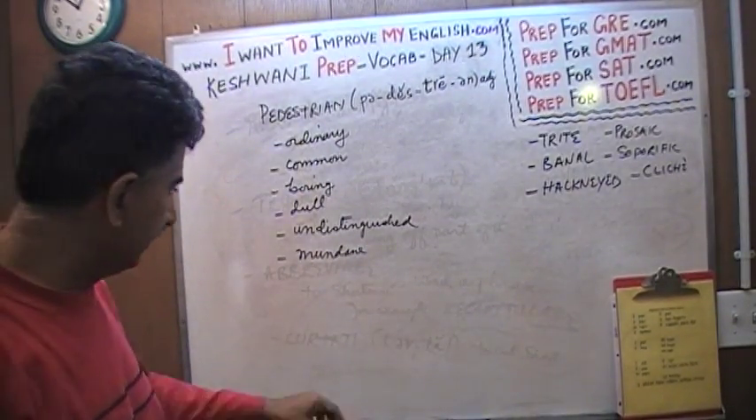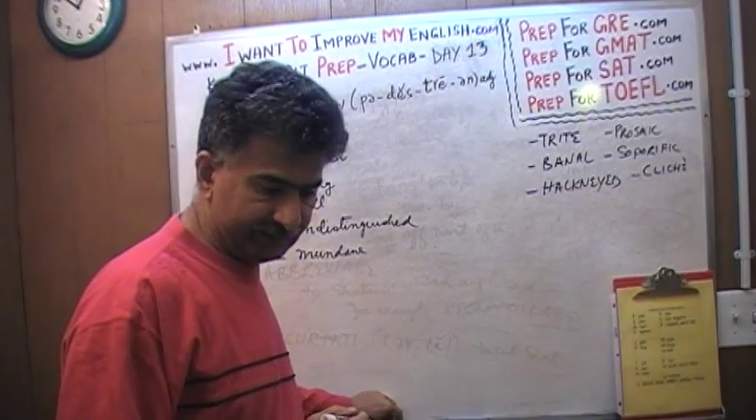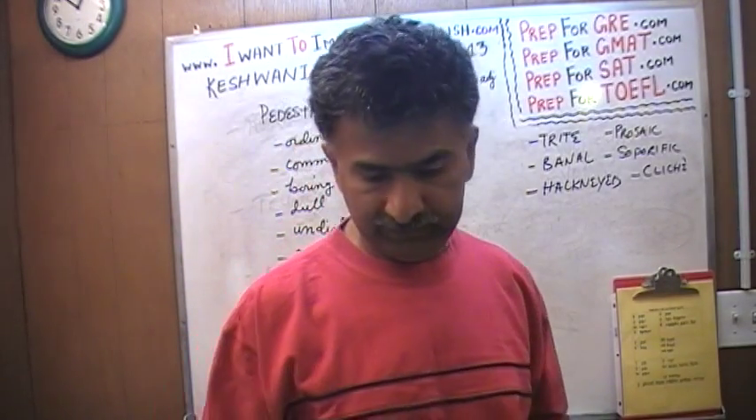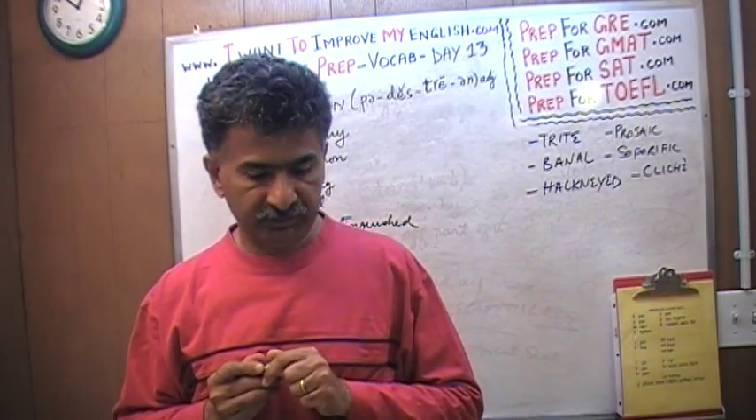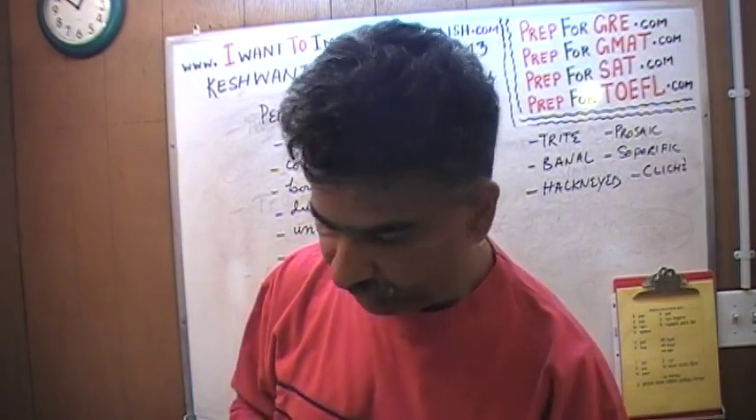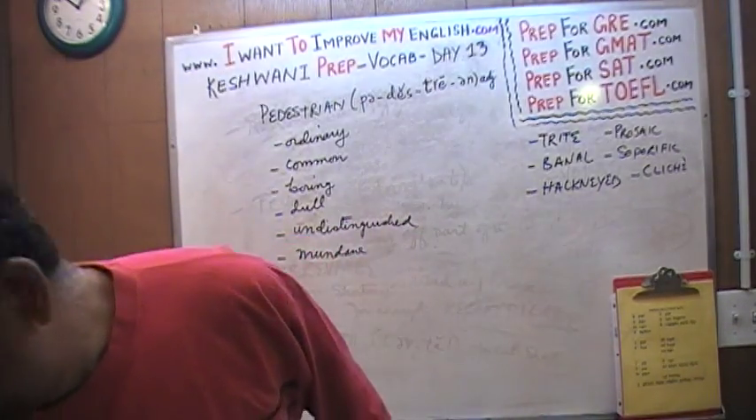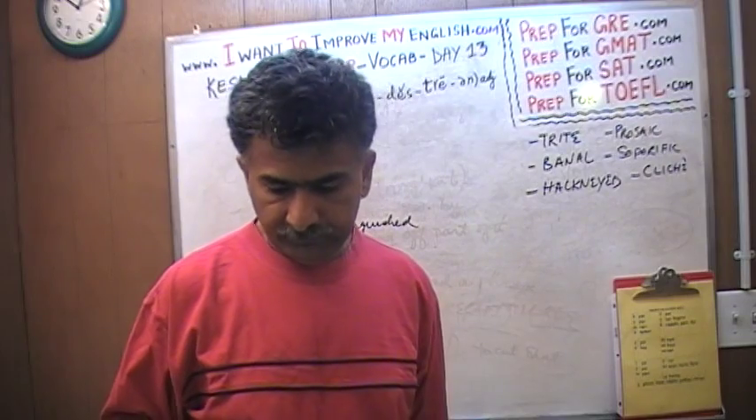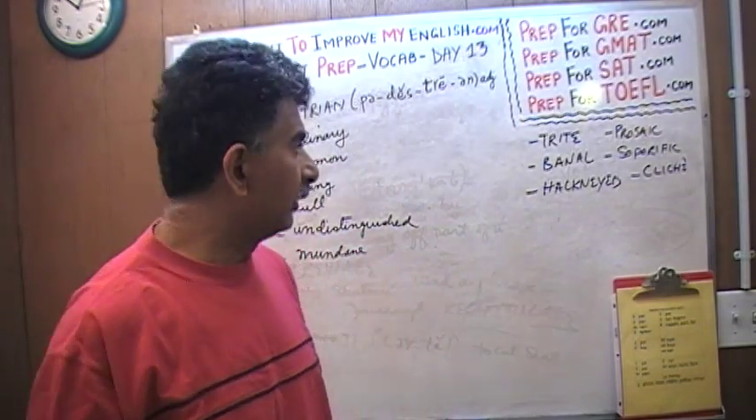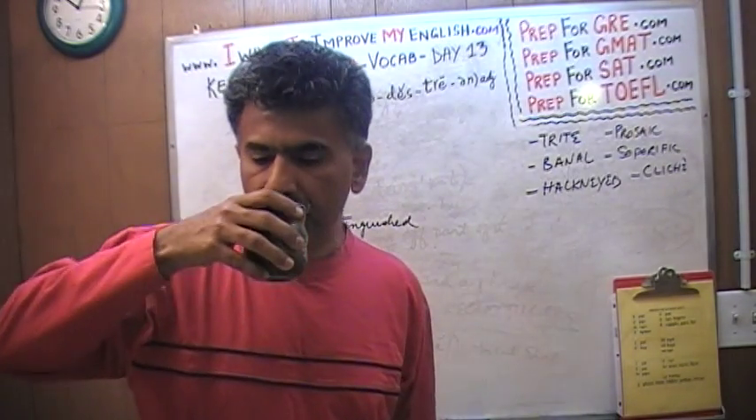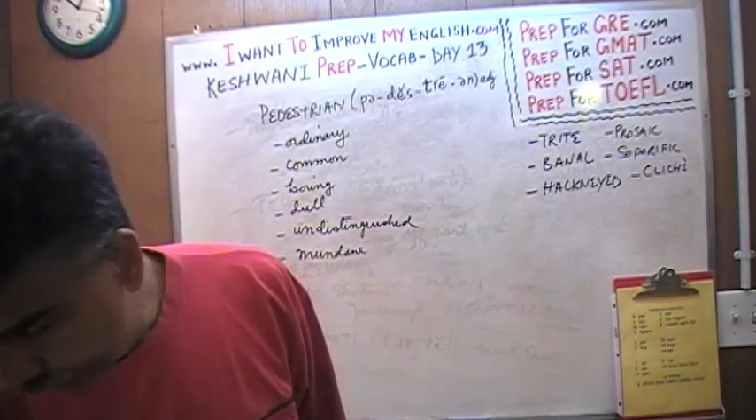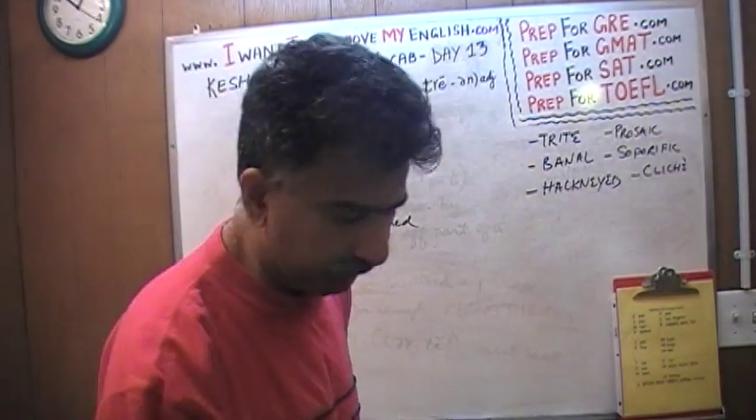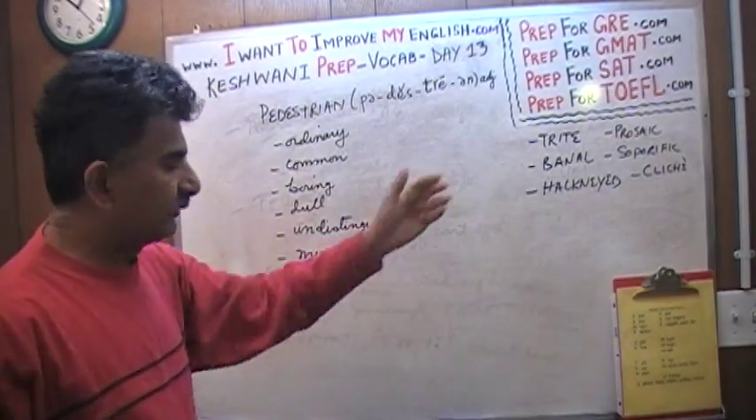So what does pedestrian mean? Pedestrian simply means something that is common, ordinary, mundane, uninteresting, undistinguished. Banal, hackneyed, cliché, trite. Nothing interesting about it, soporific. We're going to learn all of these words in a second, and you will be more familiar with them, more acquainted with them. Let me erase this part so we can start talking about these words.